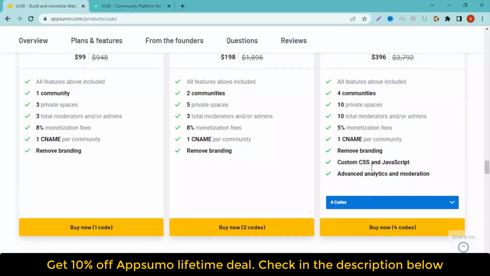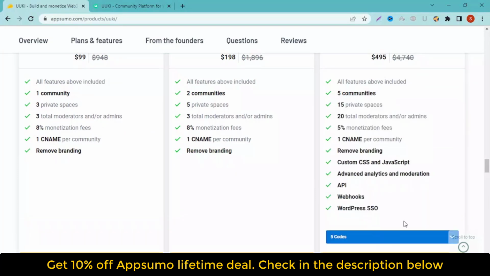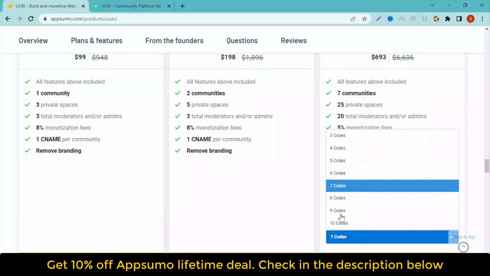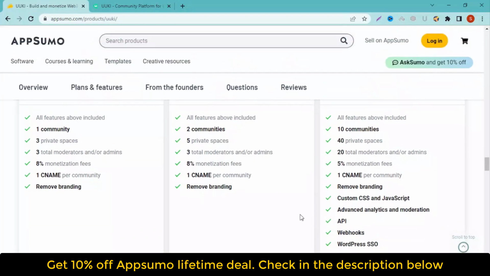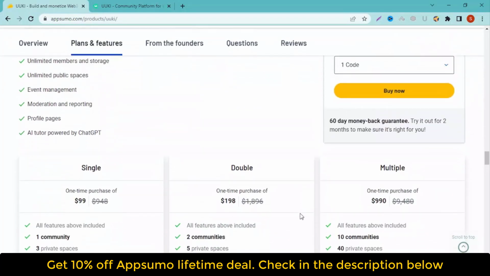Web3 creators, brands, and enterprises who want to create online communities where members can connect and collaborate are the best candidates. Members and storage are both unlimited. There are no restrictions on public spaces. Management of events, reporting, and moderation. Pages dedicated to personal profile.